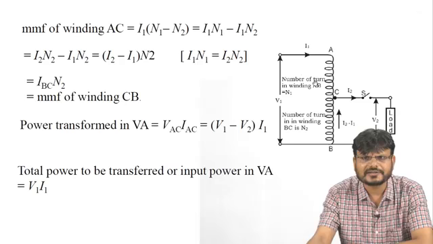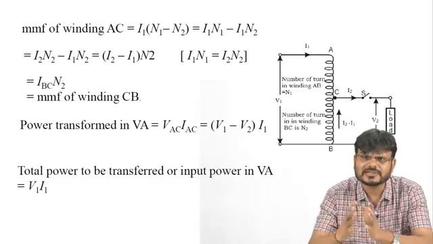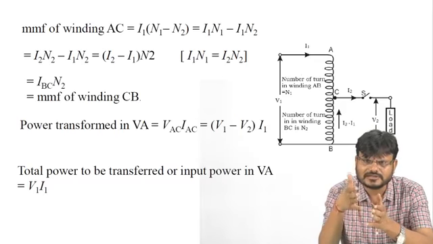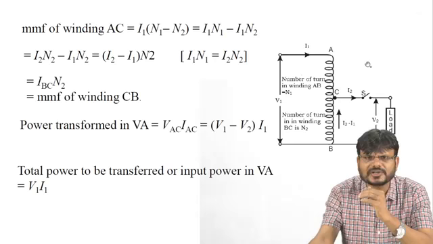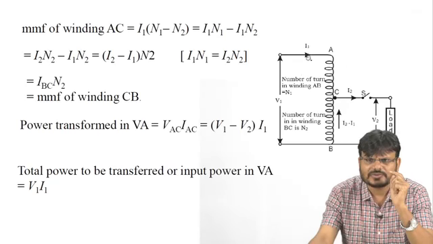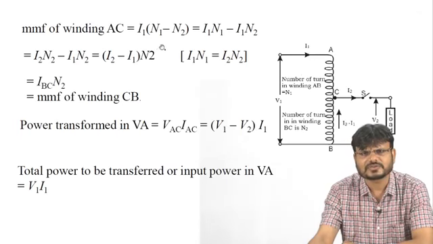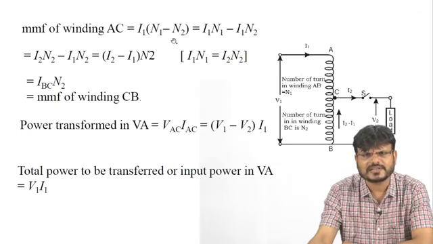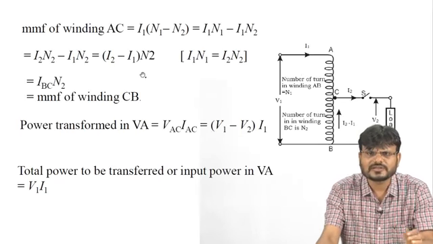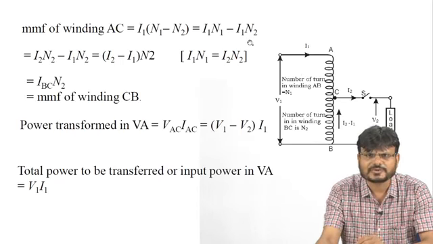So the MMF of winding AC is equal to what? MMF is the number of turns multiplied by the current flowing through that particular circuit. Here we are interested in calculating the MMF in AC. The current is I1, and the total number of turns is N1, and here the number of turns is N2. So the remaining turns are N1 minus N2. So you can say the MMF of AC is equal to I1 multiplied by N1 minus N2, which is equal to I1 N1 minus I1 N2.